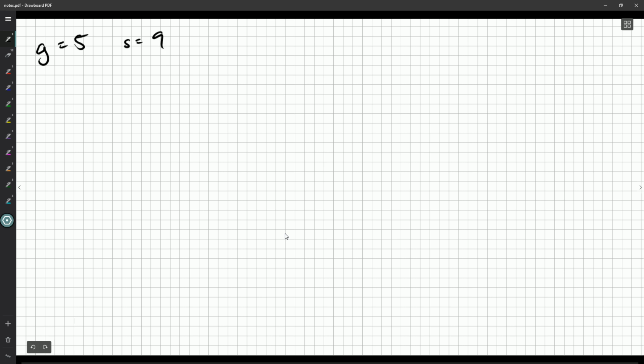So I'll take a look at these groups of 5 first. Now, what group could 9 go in? Well, let's just make a group. 9's got to go in a group, so we'll put 9 in a group. And how about 8? If the sum is supposed to be 9, you can't put 8 with 9, so 8's got to be in its own group. Right? How about 7? Well, 7 and 9 would be more than 9. 7 and 8 would be more than 9. So 7's got to have its own group.